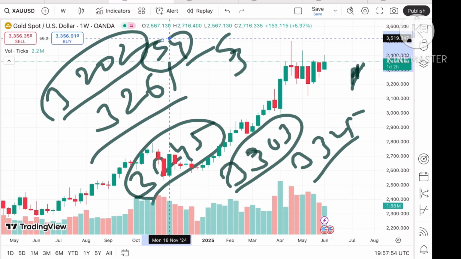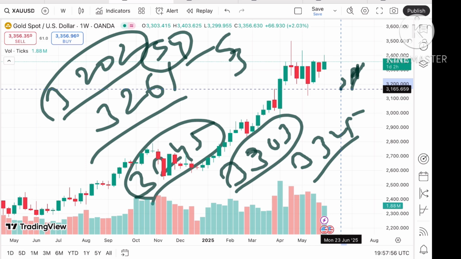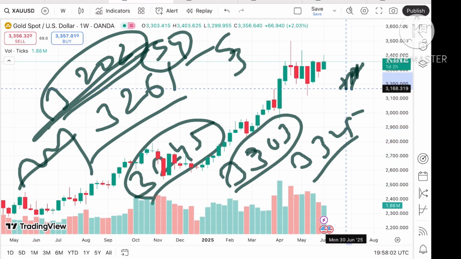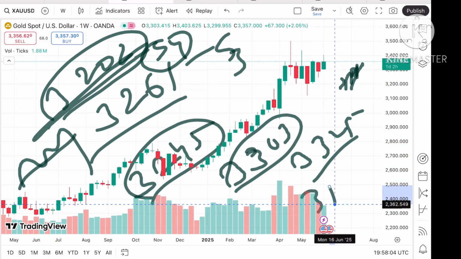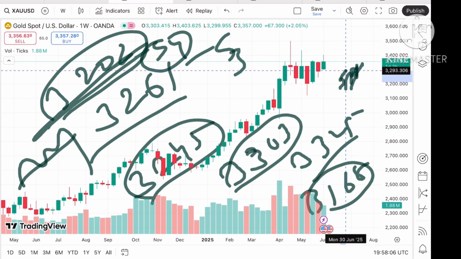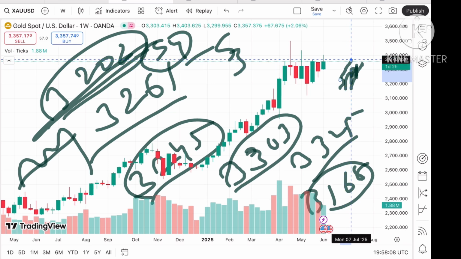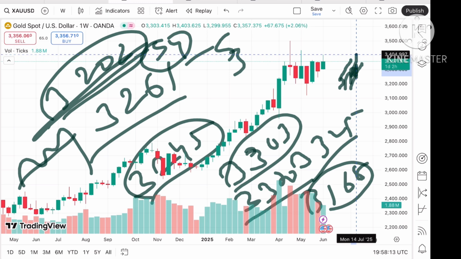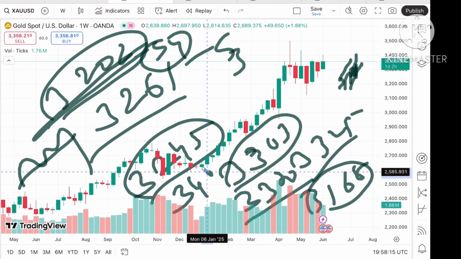Okay, so you have to understand that as soon as the price started going below this level, it can move further down towards the next level, because this has already been tested, so the price can fall further down towards the next level of $3168. Okay, but suppose the price sustains above this level, it can move again towards a level of 33.70, and if the price goes above that level, we can see a level of $34.04.